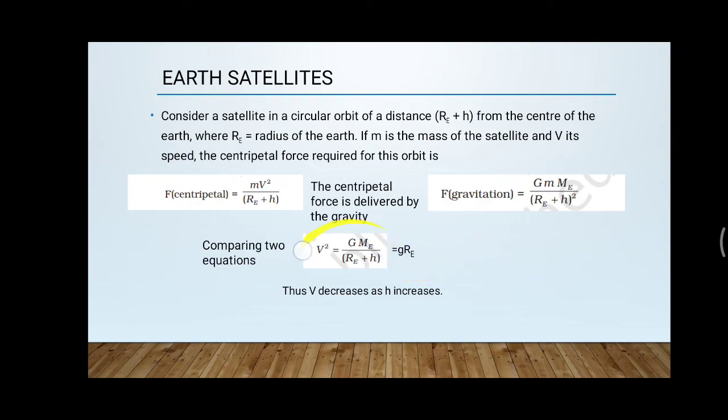Then from this relation you can see that v square and h are inversely proportional to each other. Hence if v decreases, h increases, and if h increases, v decreases, and as well if h decreases, v increases. They are inversely proportional to each other.